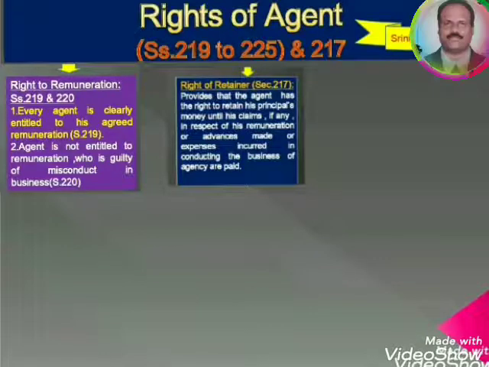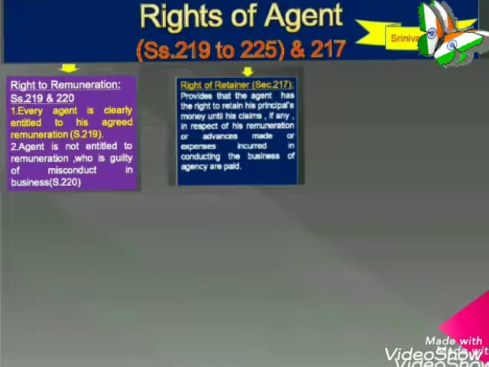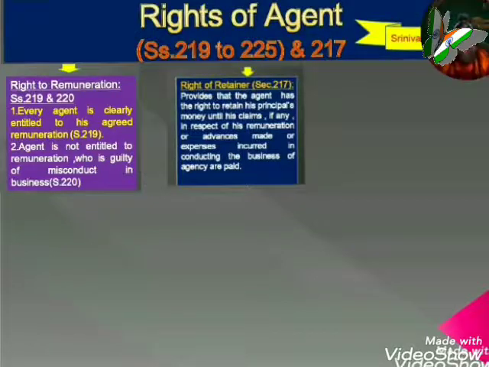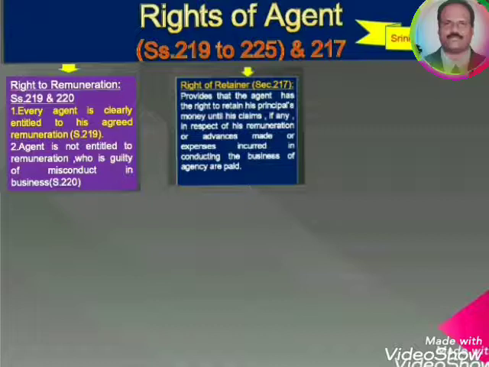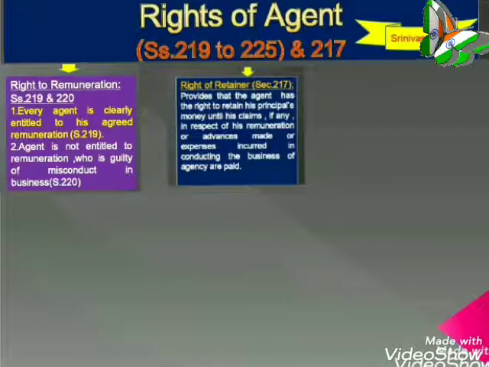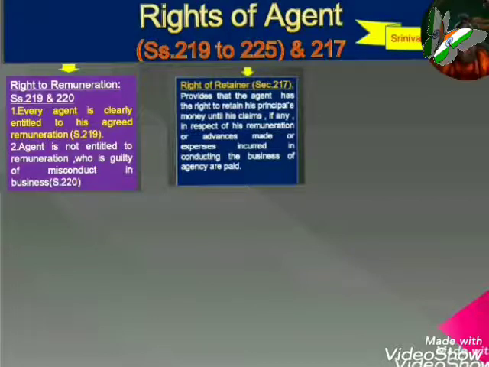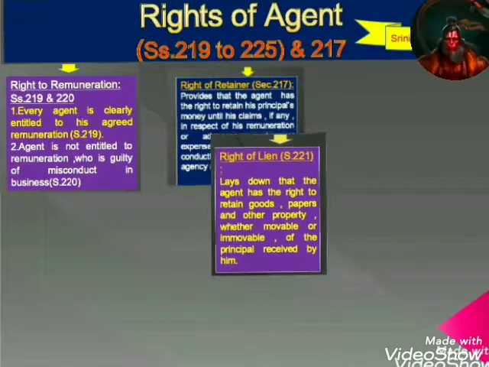Now, Section 217, right of the retainer. It provides that the agent has the right to retain his principal's money until his claims, if any, in respect of his remuneration or advances made or expenses incurred in conducting the business of the agency are paid.